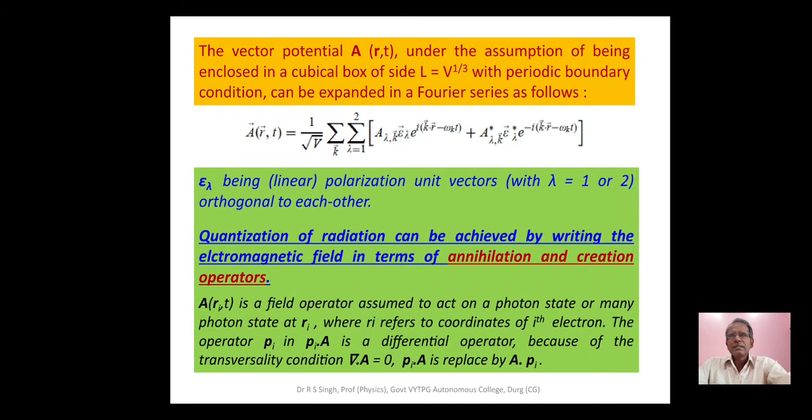Epsilon lambda is the polarization unit vector with lambda equal to 1 and 2, which are orthogonal to each other. Vector A, a function of r and t, is a field operator. It acts on a photon state or many photon states at position vectors r i.